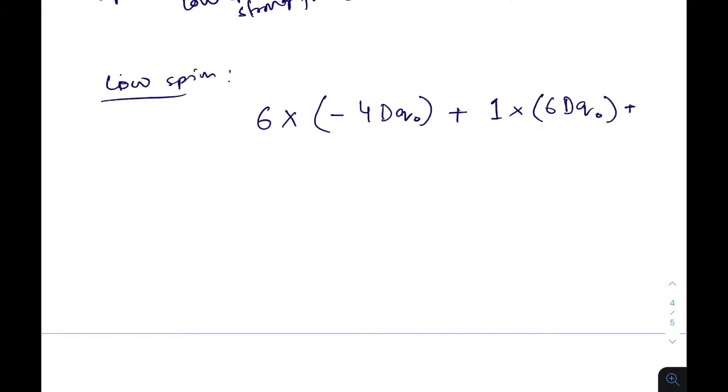There is one extra pairing, because before splitting there were 2 pairs, but after splitting there are 3 pairs, so 3 pairs minus 2 pairs is 1 pairing energy. So total energy is like this.